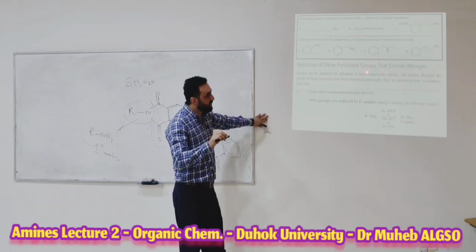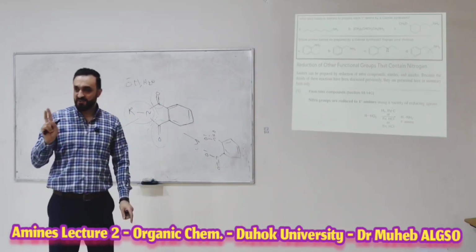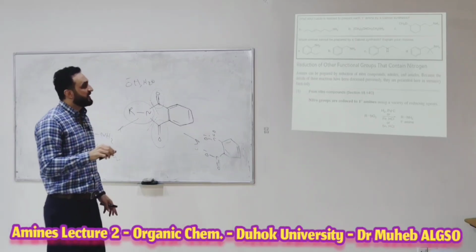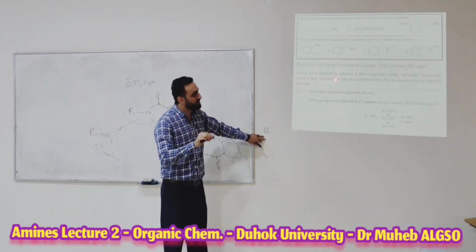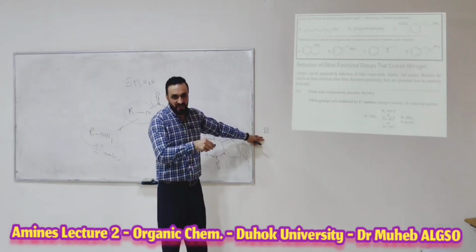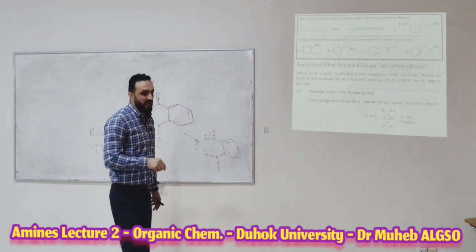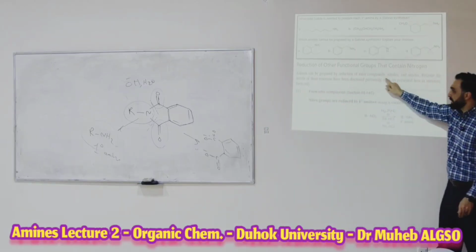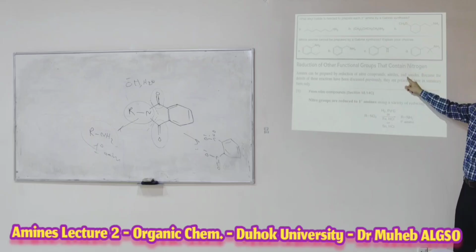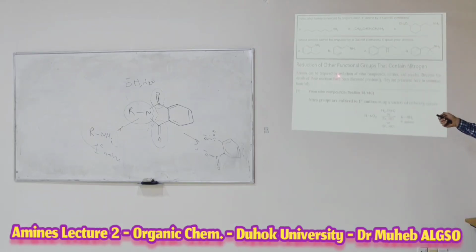Reduction of other functional groups that contain nitrogen. Okay, be patient, just two slides. Amines can be prepared by reduction of a nitro compound. This reaction you know. Also nitrile and amide. Okay? Any one of them, follow with me. Amines can be prepared by reduction of what? Nitro compound. What? Nitrile. What? Amide. Okay? Because the details of these reactions have been discussed and we took them before.